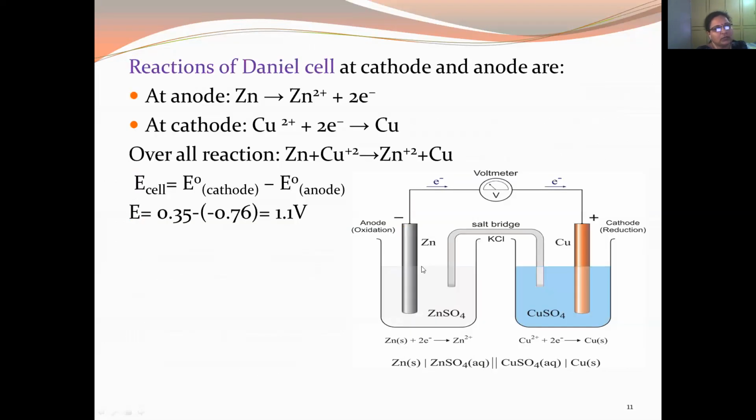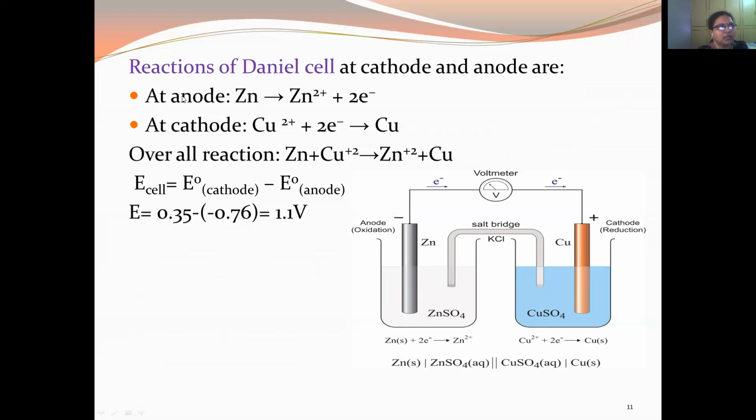As soon as you have a zinc electrode dipped in zinc sulfate solution, some electrode potential develops because zinc liberates its ions in the zinc sulfate solution. Copper ions take away the electrons sent by the zinc and form copper.